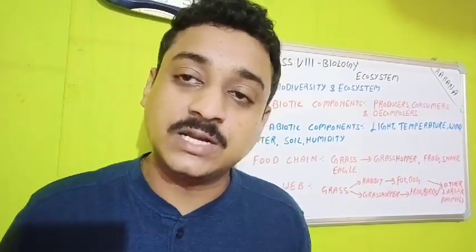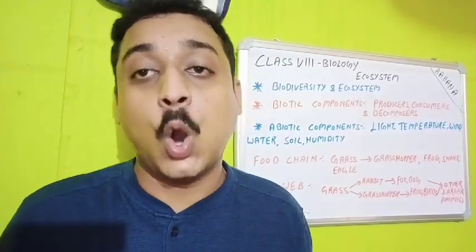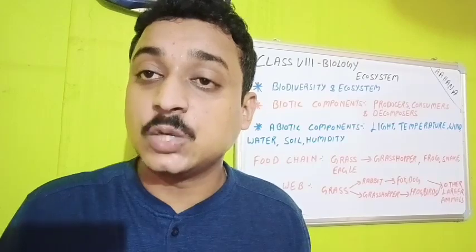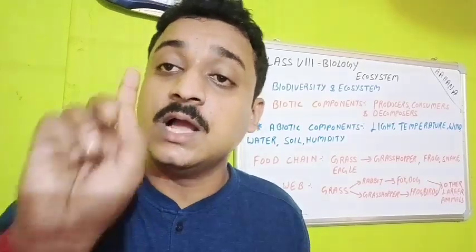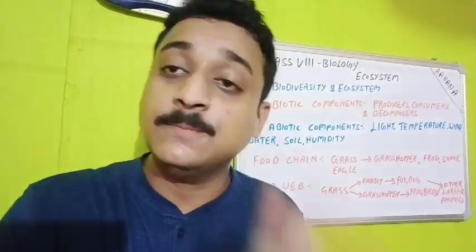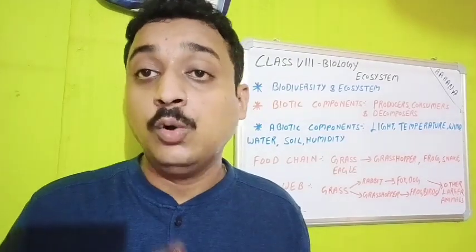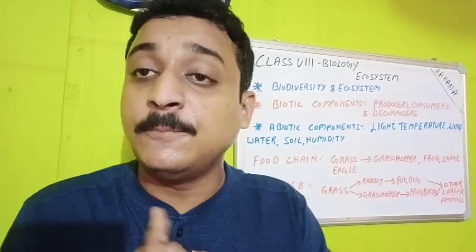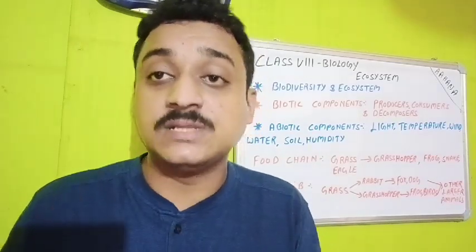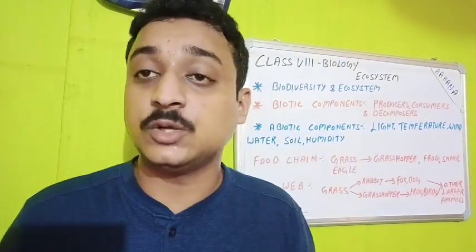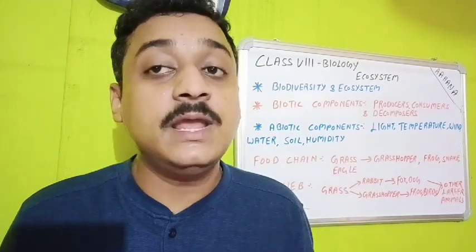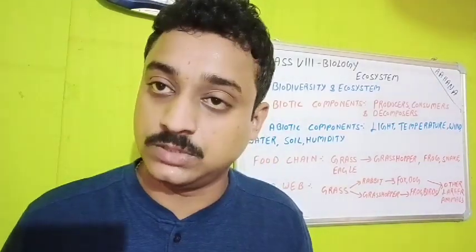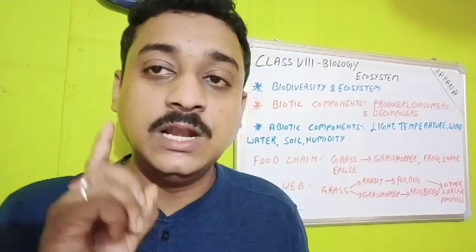Now, if the decomposer concentration is increasing, then automatically the soil fertility will be retained. So that is the reason why the producer is necessary, the consumer is necessary, and the decomposer is also necessary. Out of these three, if any is lacking in population, meaning it is not present properly in that ecosystem, then that ecosystem will be a negative one. That ecosystem cannot sustain life anymore. So I hope till here it is clear.